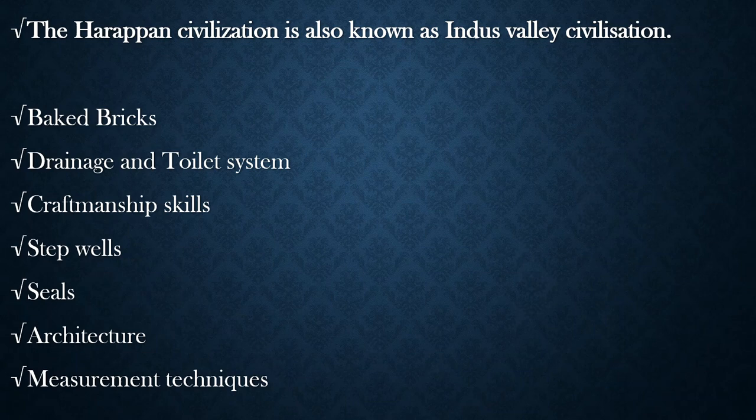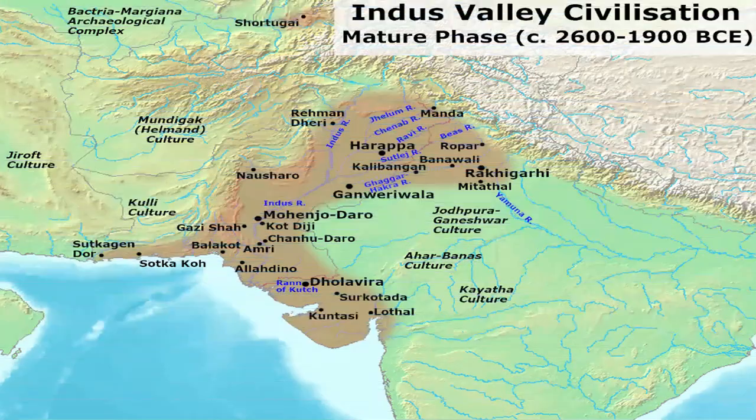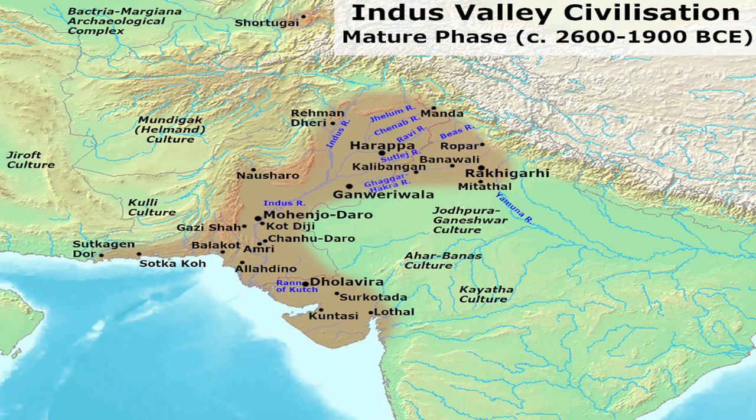And here the question is, the Harappan civilization is also known as Indus Valley civilization, we discussed. But why is it known as Indus Valley civilization? Look at this map, you will understand why. All these sites are situated near the Indus River, Indus Valley. So, this particular civilization is known as Indus Valley civilization.